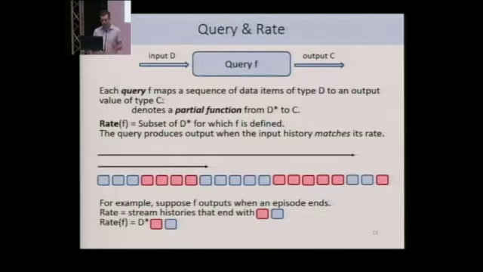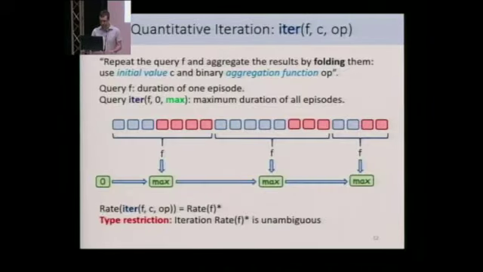So assume, for example, that I have a query F that is supposed to emit output exactly when each episode ends. So what is the rate of this query? It's the set of stream histories that end with a red measurement followed by a blue measurement.